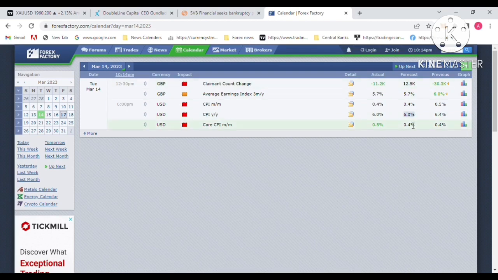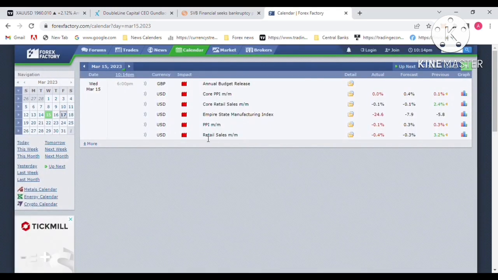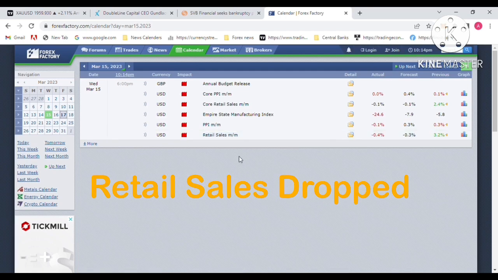Last week the inflation data, CPI data, was released, and the Fed, the American central bank, forecast the inflation data at 6%, and it has already dropped to 6%. And next, retail sales also dropped.